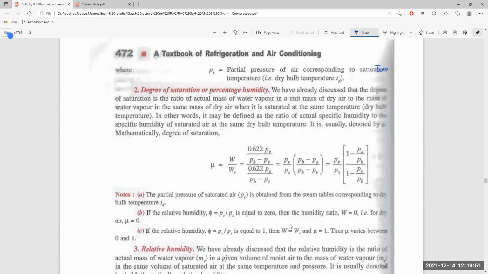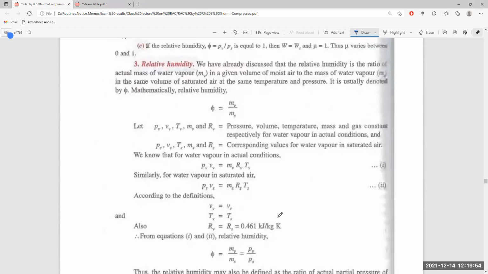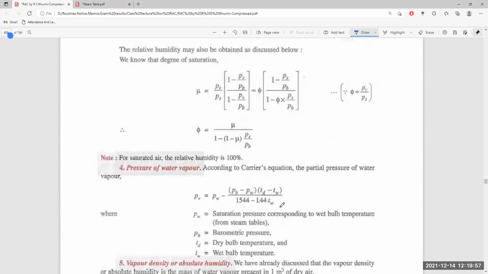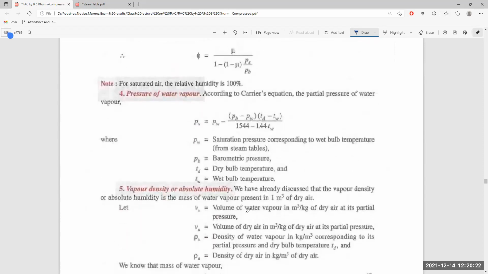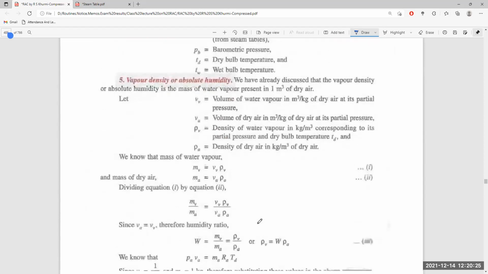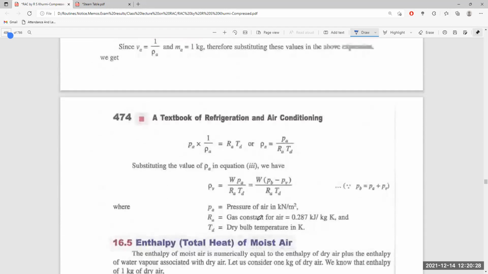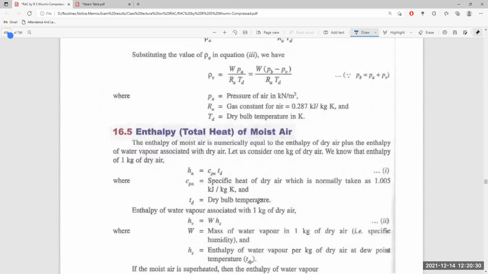The relative humidity. The pressure of water vapor according to Carrier's equation, the partial pressure of water vapor PV, is PW minus barometric pressure minus wet bulb temperature into dry bulb temperature minus wet bulb temperature, divided by 0.544 minus 0.44 wet bulb temperature. Then the vapor density or absolute density, and enthalpy or total heat.